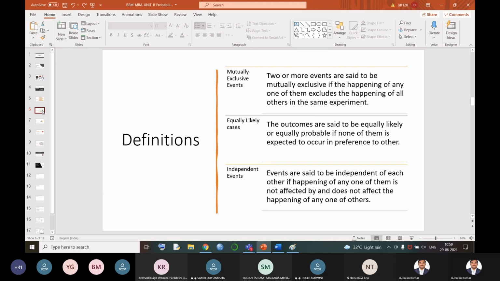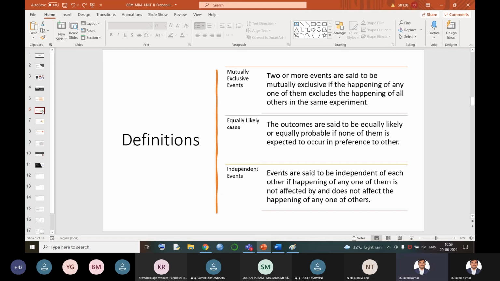Similarly, if a die is rolled and the number 4 has appeared on the top, that means 4 is stopping the remaining 5 values in the same die. So those types of events are called mutually exclusive. Two or more events are said to be mutually exclusive if the happening of one of them excludes the happening of all others in the same experiment.